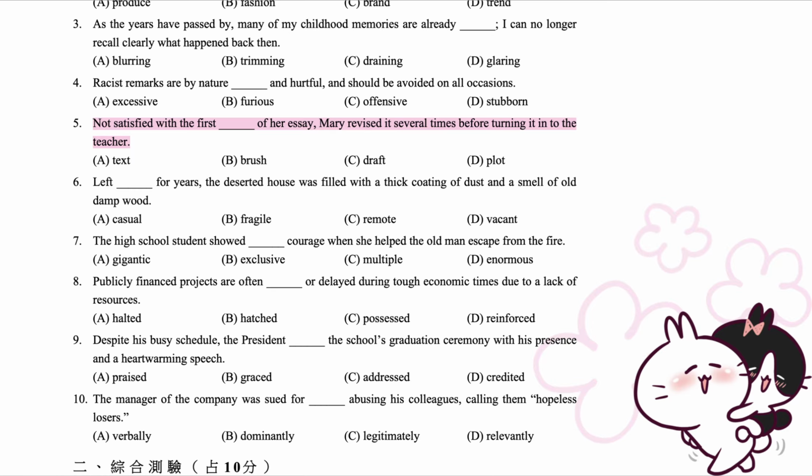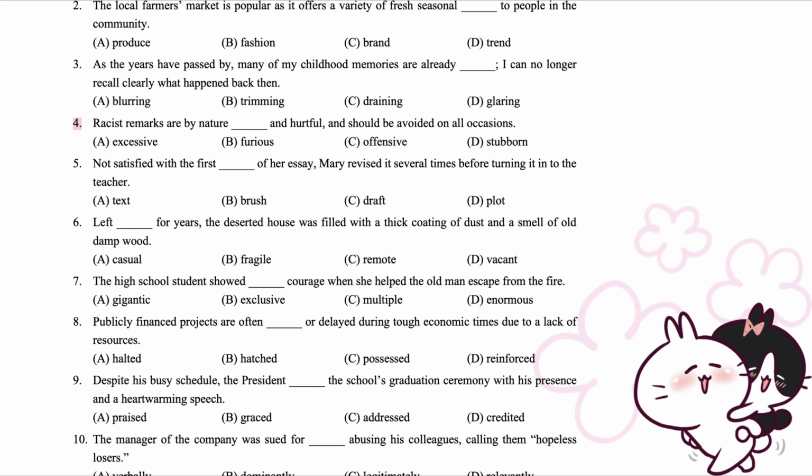5. Not satisfied with the first draft of her essay, Mary revised it several times before turning it in to the teacher. A. Text. B. Brush. C. Draft. D. Plot. 4. Racist remarks are by nature offensive and hurtful, and should be avoided on all occasions. A. Excessive. B. Furious. C. Offensive. D. Stubborn.